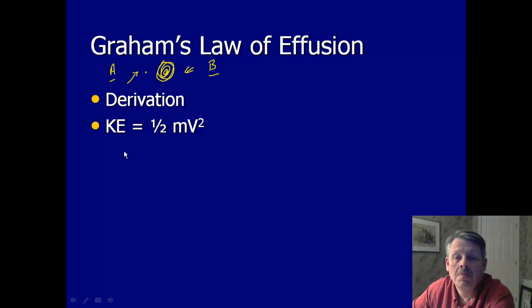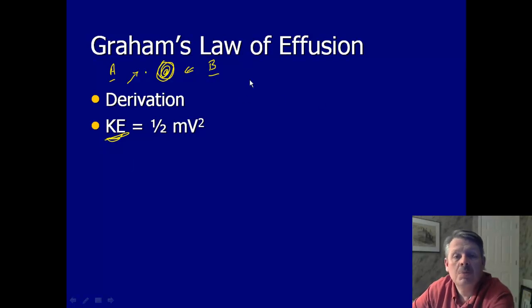All right? Now, because they're both at the same temperature, their kinetic energy is the same. They're both floating around in our atmosphere, in our air. One of them is, I don't know, let's say oxygen or hydrogen or helium. And the other one, that's A. And then B is the smell of a skunk or the smell of an orange or whatever, some smell.